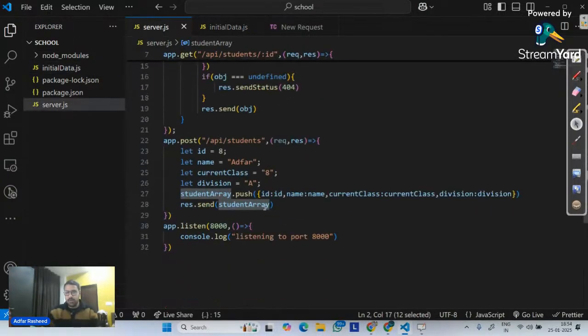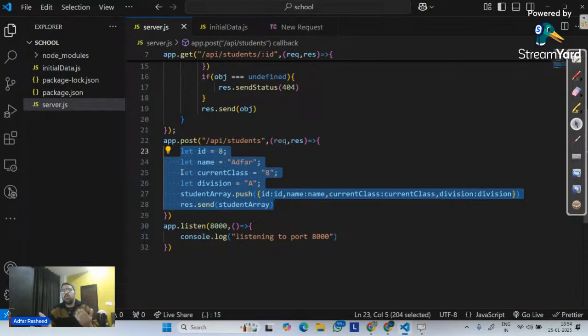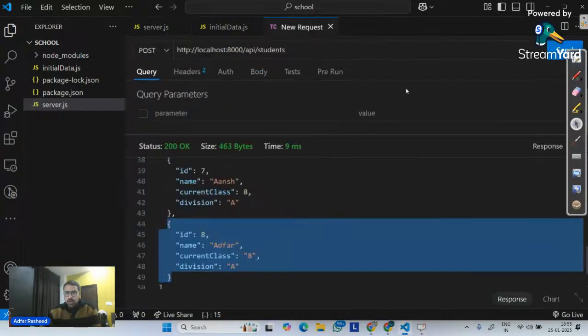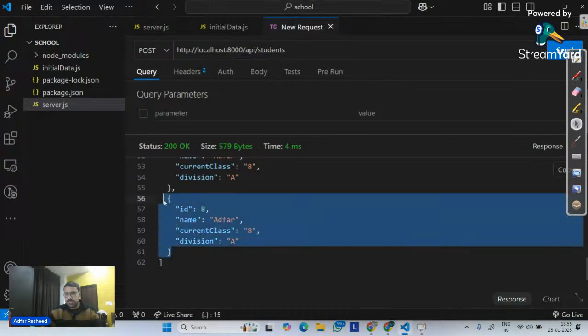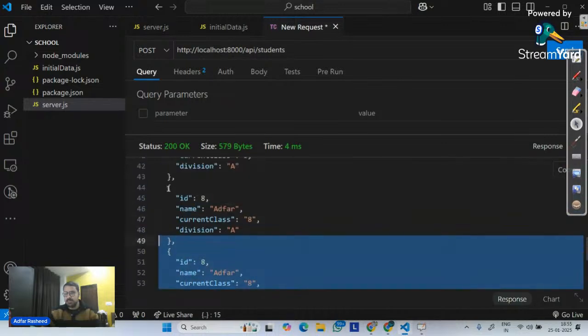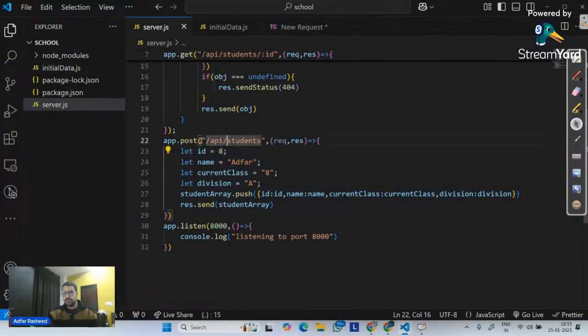Okay, moving a little bit forward. Now, this is the basic way, right? Who will create it like that? Of course, no one. Let's suppose now my intention is I want to add another student. What will I do? Will I write ID equals 9, name equals Ankit, and then the current class and division, and again push? No. Because right now, whenever you make a post request, every single time it's adding the same item, adding the same item, adding the same item. Why? Because the logic in the server for the post request is fixed. It is always that.